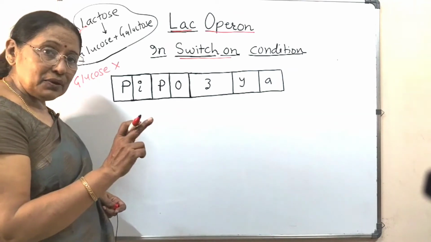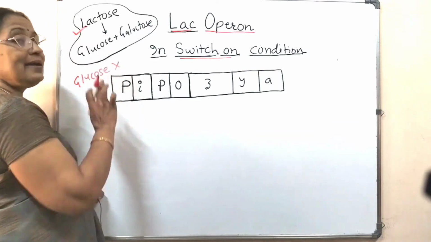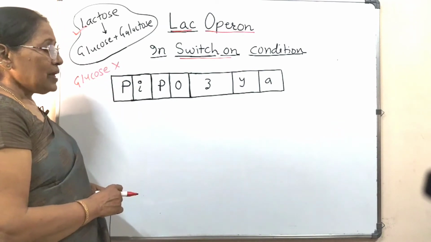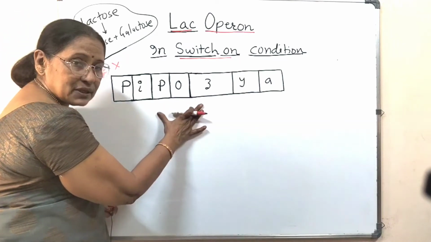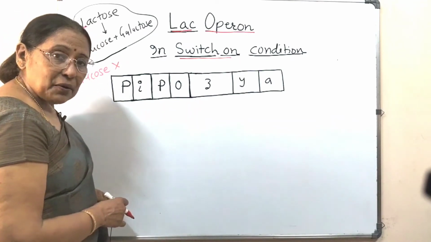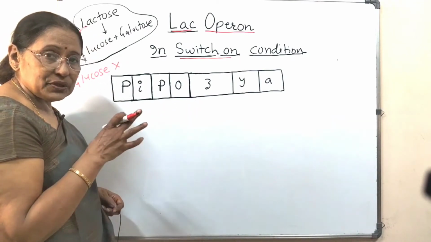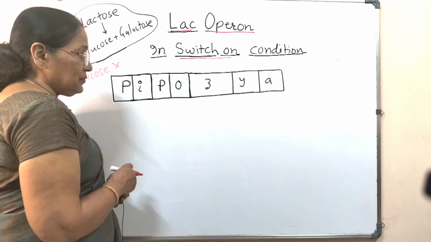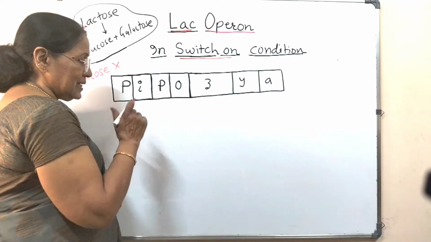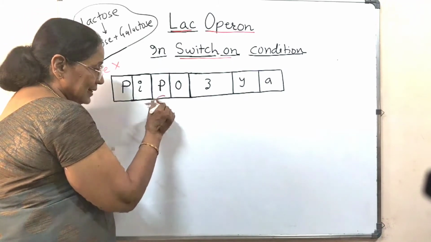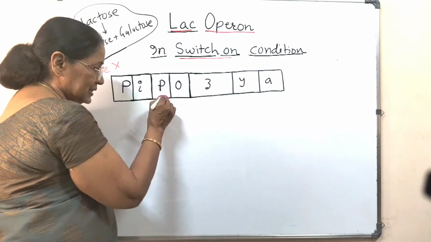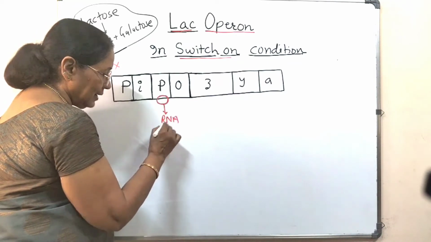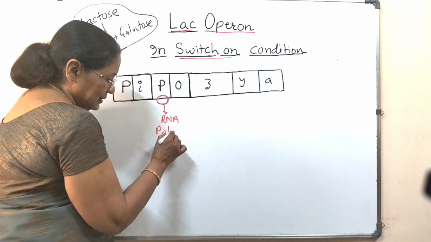It will break down lactose into glucose and galactose and then use the glucose. So here I have drawn the structure of Lac Operon. Let us switch on this one. First we start with RNA polymerase. RNA polymerase attaches to the promoter site. So this is RNA polymerase. Fine.